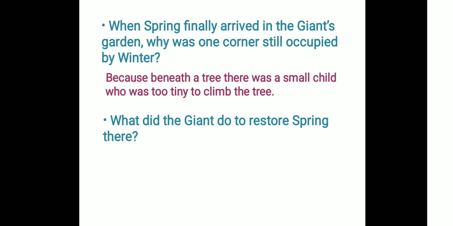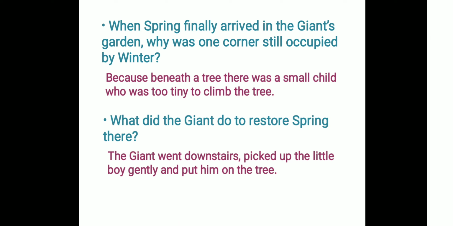That means, what did the giant do to make sure that spring touches that corner of the garden as well? The giant went downstairs, picked up the little boy gently and put him on the tree. So when the giant saw that there was a little boy who could not climb up the tree, he went downstairs into his garden, picked up the boy gently in his hands and put him up on the tree. When the giant did this, the tree at once broke into blossom and spring covered that part of the garden as well. Okay. Next question.